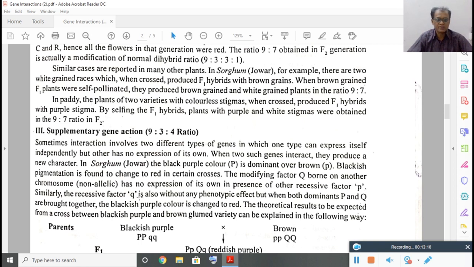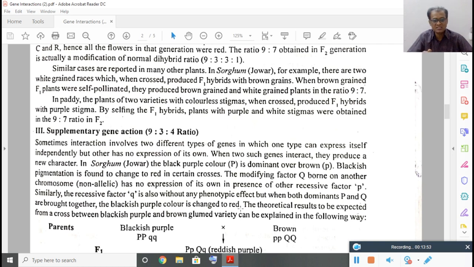Similarly, the recessive factor Q is also without any phenotypic effect, but when both dominant P and Q are brought together, the blackish purple color changes to red. So remember here, in the interaction of genes, I said in the definition, two or more dominant genes determine a particular character. Here, that particular character is the color of the grains or the color of the seeds.